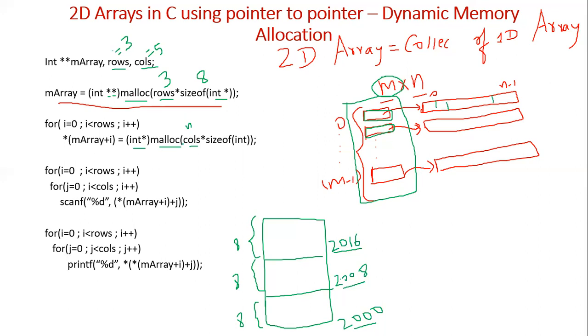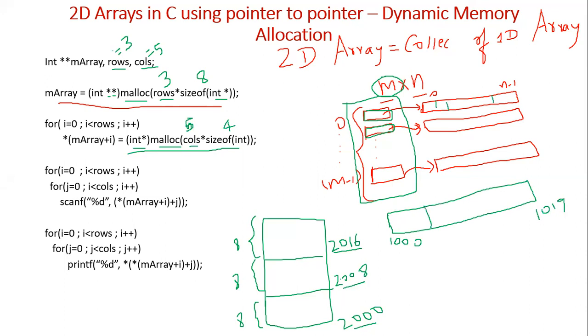So int star malloc of columns into size of int. If the columns value is 5, size of int is 4, then it will allocate 20 bytes. Let us see just the right hand side; the left hand side will come back. Say the starting address is 1000. 1000 to 1019 is allocated. That is totally 5 values.